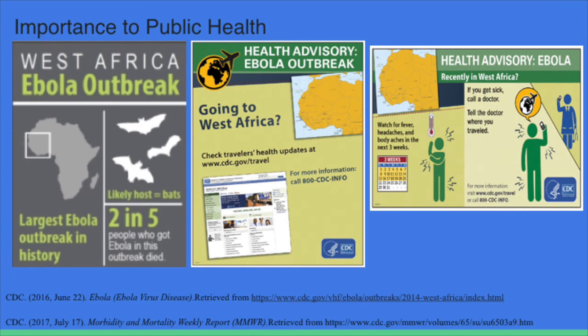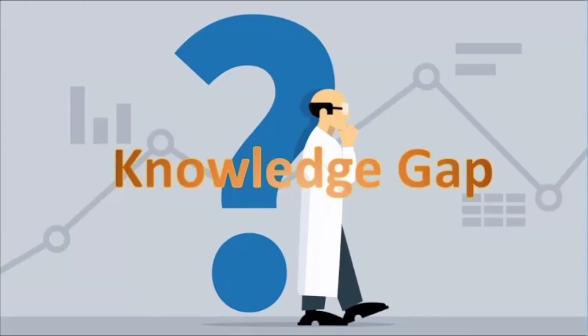The next image is a health advisory regarding the Ebola outbreak and how if you were traveling to West Africa, you would need to check with the CDC's website in order to learn more about Ebola and if you were at risk. And the last image is another health advisory regarding Ebola if you were recently in West Africa, and the symptoms including fever, headache, and body aches, and to watch those symptoms in the next 3 weeks. Also, if you get sick, to call the doctor and immediately tell the doctor where you had been traveling.